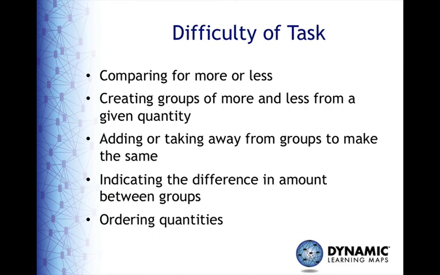Other factors also contribute to making the activity easier or harder: the size of the group, the difference in the quantities, and how the tasks are presented to the students. The instructional goals for comparing quantity are comparing groups to determine which is more and which is less, creating groups that are more or less than a given quantity, adding or taking away from groups to make the groups the same, indicating the difference of amount between the two groups, and ordering the quantities.